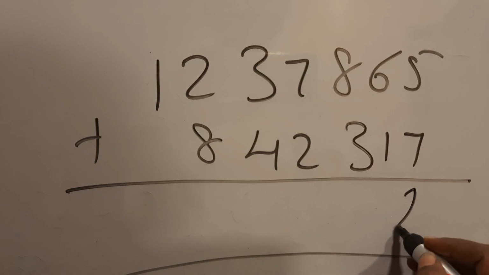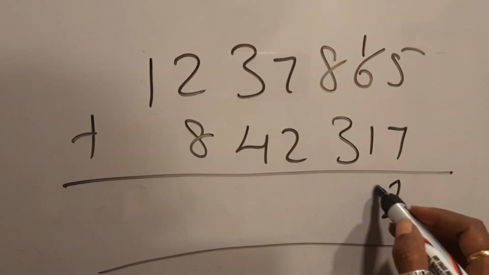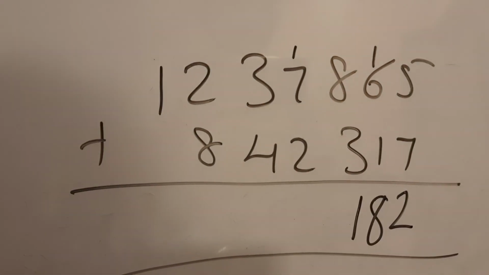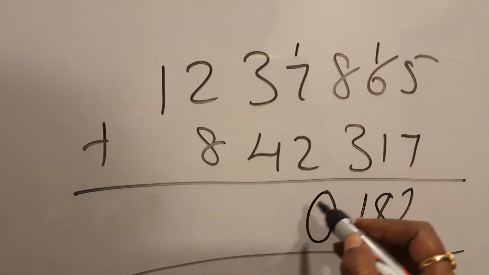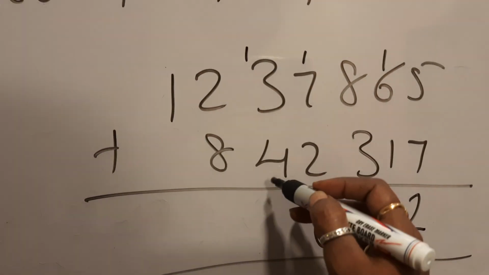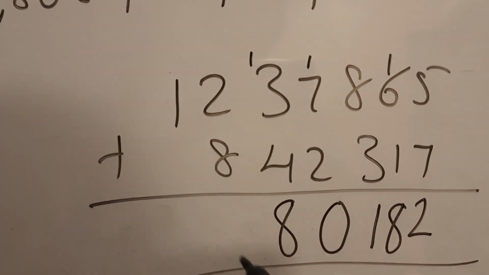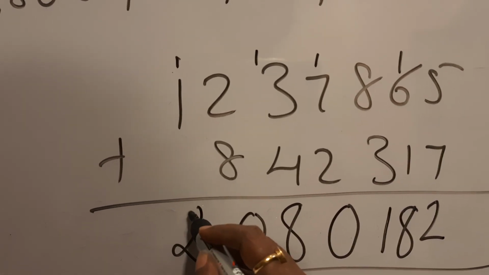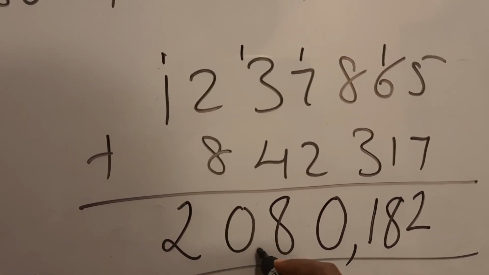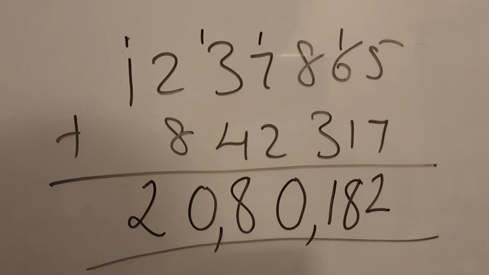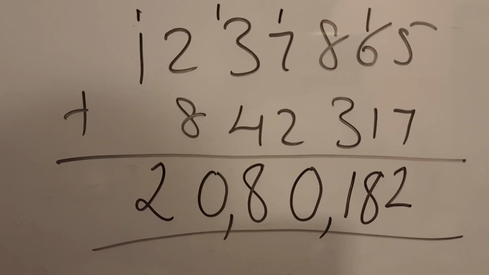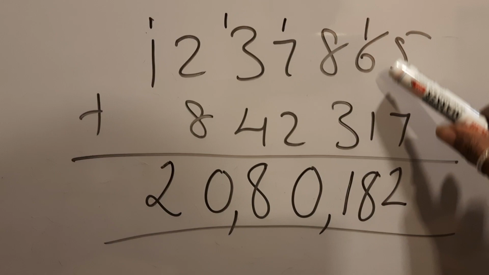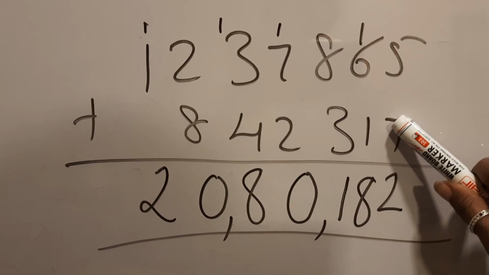5 plus 7, 12. 2, 1 carried. 6 plus 1, 7. 7 plus 1, 8. 8 plus 3, 11. 1, 1 carried. 7 plus 1, 8. 8 plus 2, 9, 10. 0, 1 carried. 4 plus 3, 7. 7 plus 1, 8. 8 plus 2, 10. 0, 1 carried. 1 plus 1, 2. That means it is how much? 20,80,182. Okay. 20,80,182 is the total amount spent. One is for medical and one is children's education.